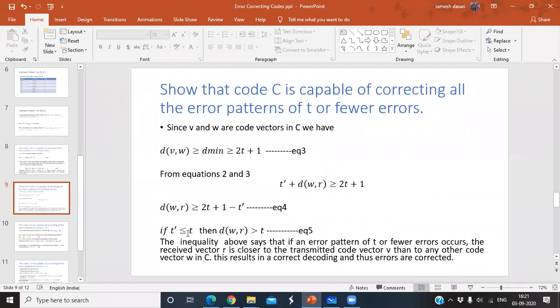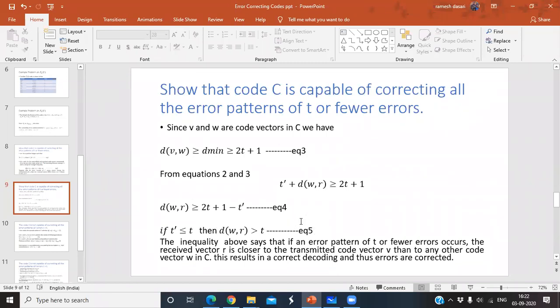According to my question, I want to prove that if the number of errors is less than or equal to t, then the code is capable of correcting the errors. That's why I consider t dash less than or equal to t. When you substitute this in equation number 4, your d of w comma r is greater than t.